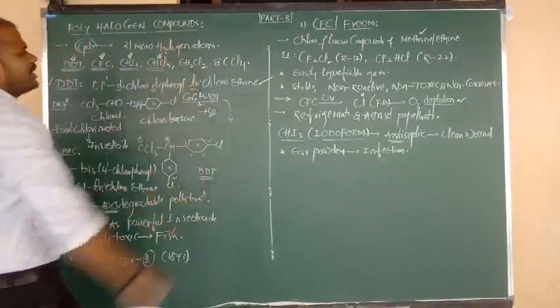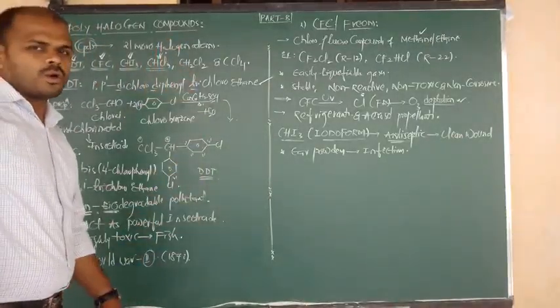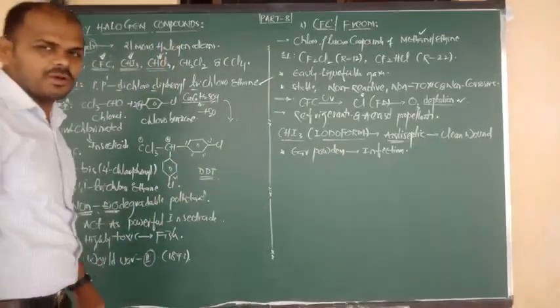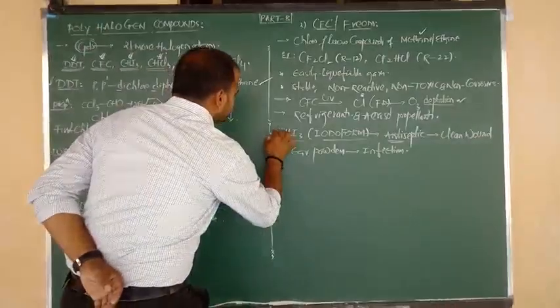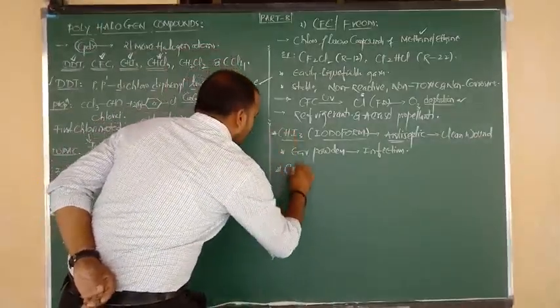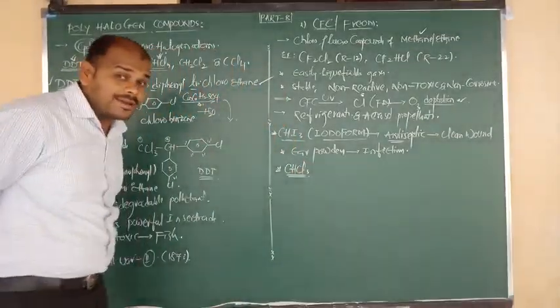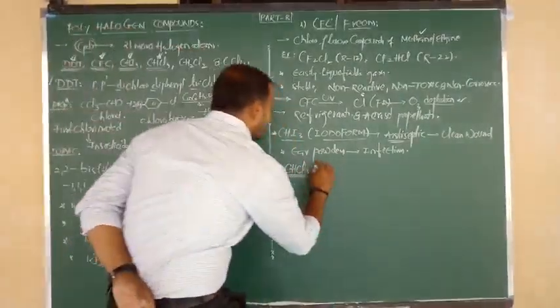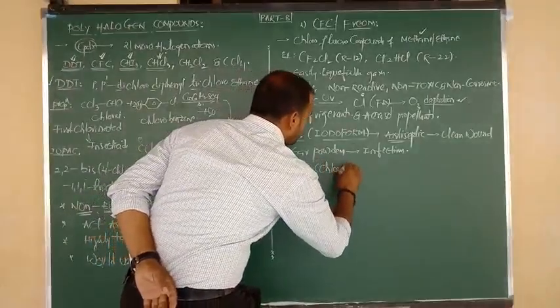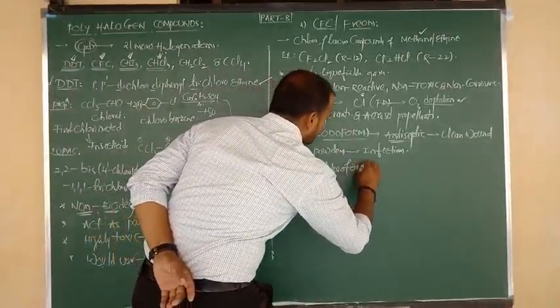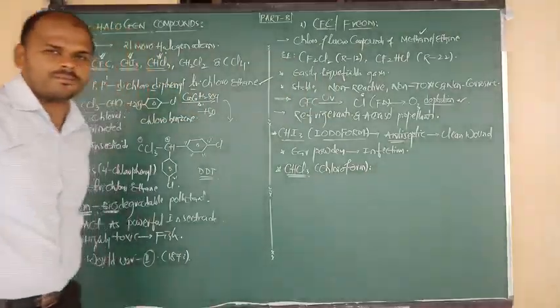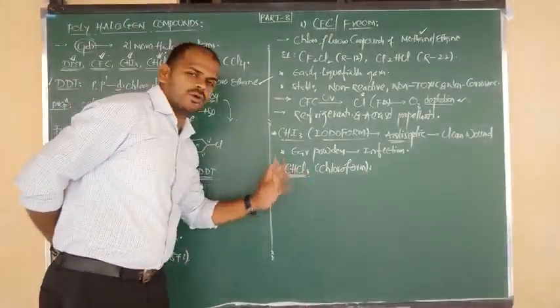another one that is so important. This is nothing but what, beta? Chloroform. Shall we discuss chloroform? Okay beta. What is the formula of chloroform? CHCl3. Trichloromethane, and also we can say its name is nothing but what, beta? Chloroform. And also we can say trichloromethane.